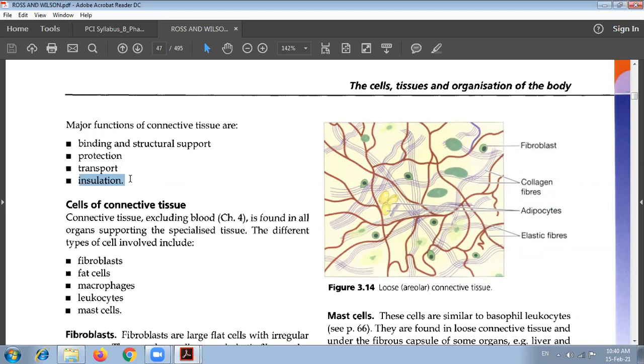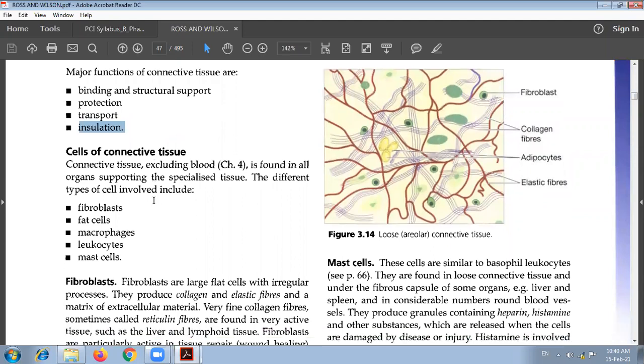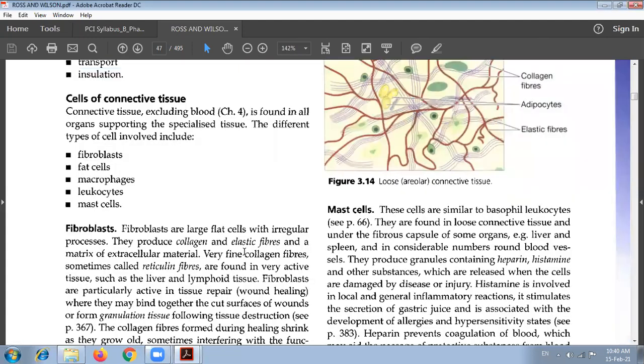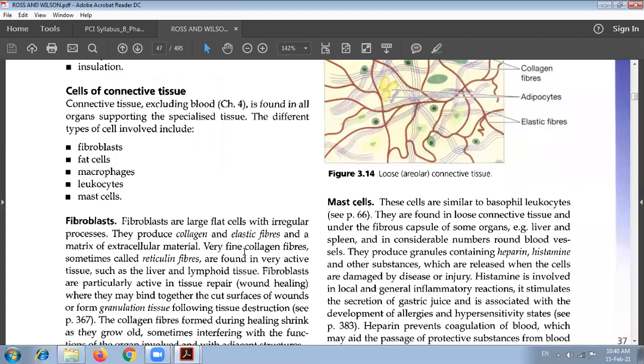Let us see the cells of connective tissue. So connective tissue excluding blood. Blood is not found in all organs, supporting specialized tissue. The different types of cells include fibroblasts, fat cells, macrophages, leukocytes, and mast cells. So these are the five different types of connective tissue cells. Fibroblasts are large flat cells with irregular processes. They produce collagen and elastic fibers.